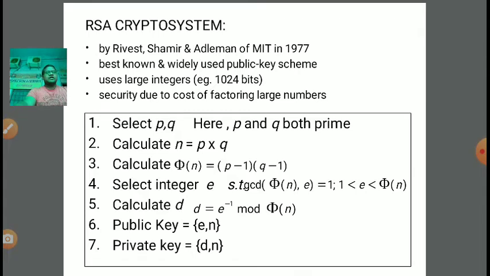Now we have to select an integer e such that the GCD, greatest common divisor, of what we calculated in the previous step, phi of n, and this e should be equal to 1. It means they should be co-prime. Two numbers are co-prime if the GCD of both numbers is equal to 1.